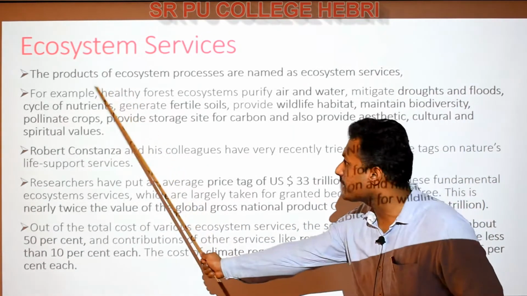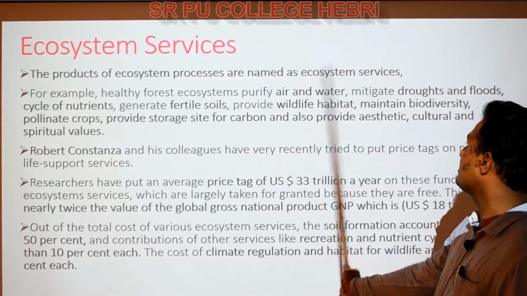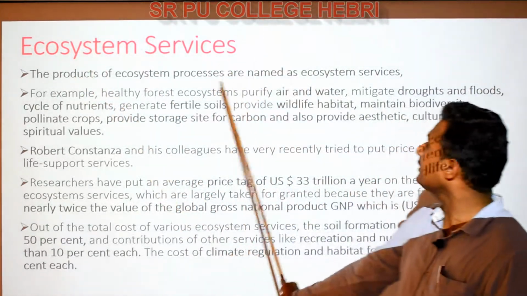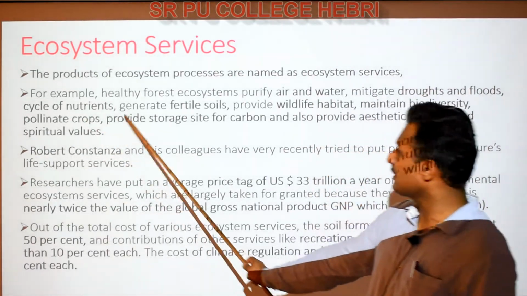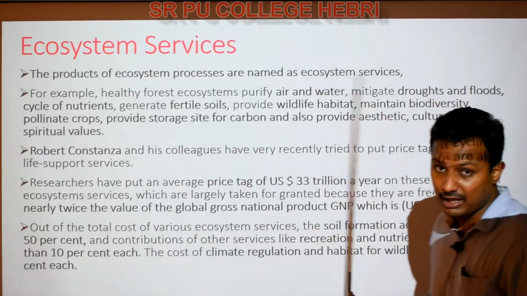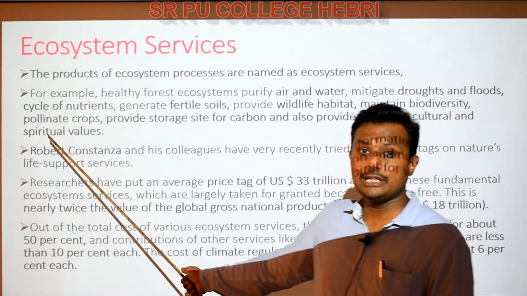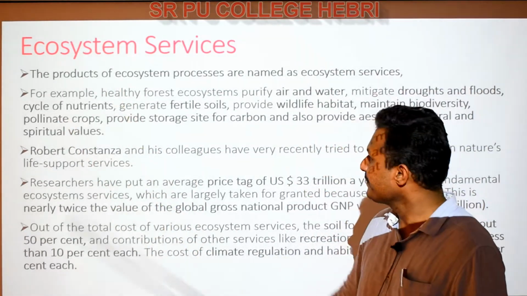So all these products or processes of the ecosystem are named ecosystem services. For example, you can consider air and water, and even the droughts and floods. Maybe they are antagonistic here, but still they are the products or services of nature.